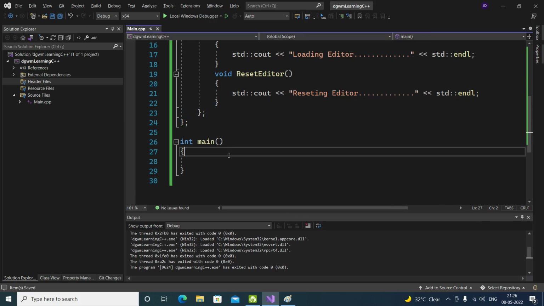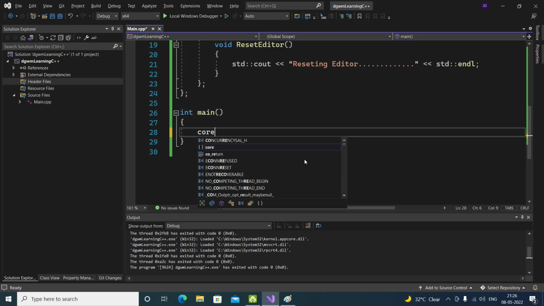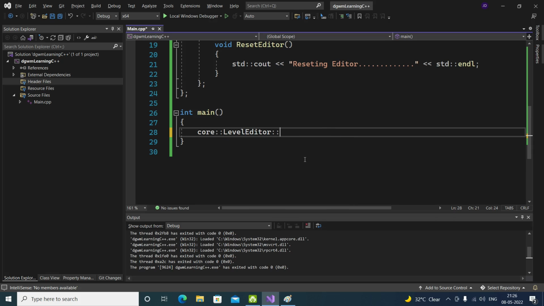Okay, now what we can do is call the code editor reset editor. Will it work? No, it didn't work. What if I add a dot? Yeah.